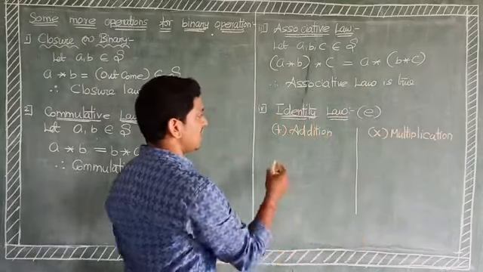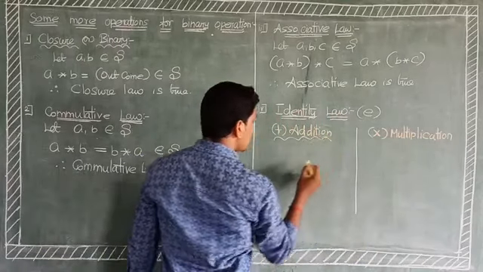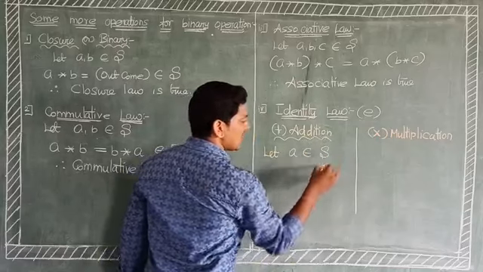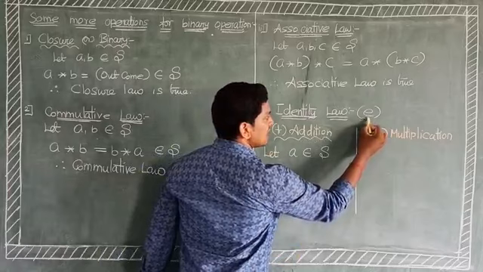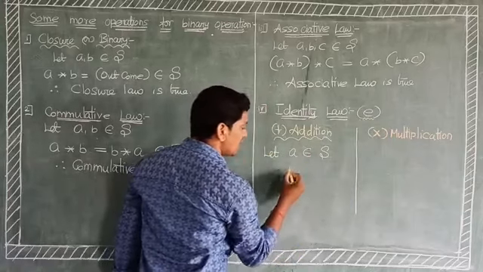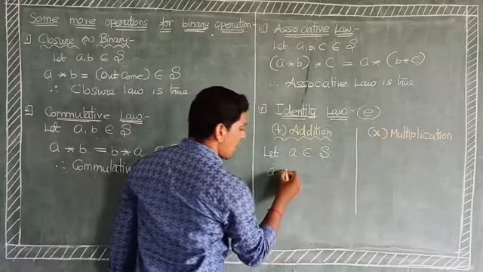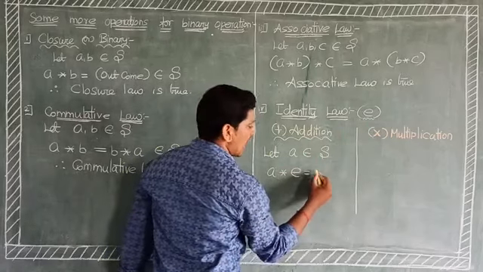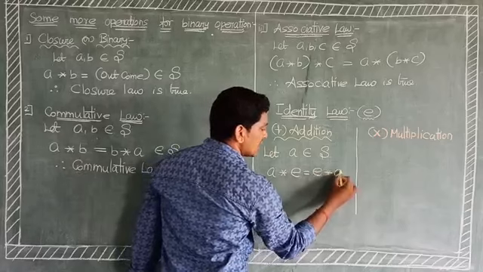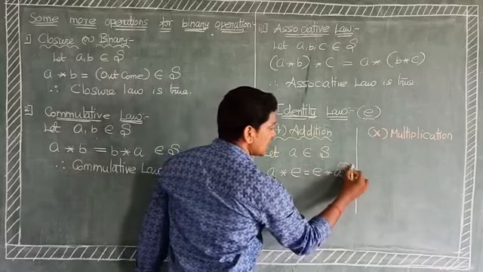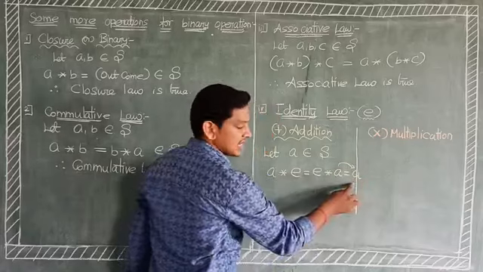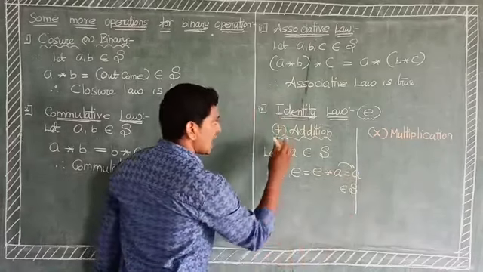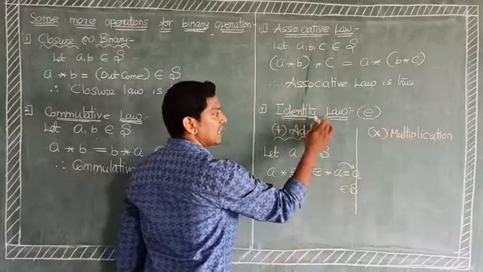Here, addition means, listen, let us take one element a belonging to capital S. The identity element is e. a binary operation e equals e binary operation a equals the same element a. Therefore it belongs to capital S and satisfies this law, that is, the identity law is true.